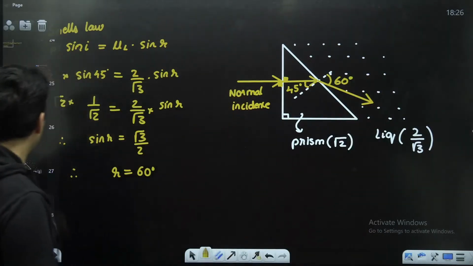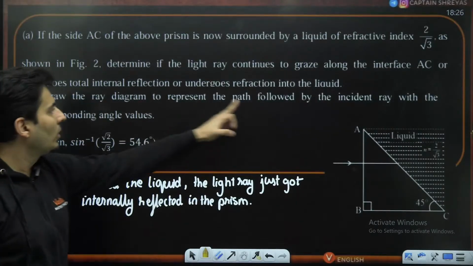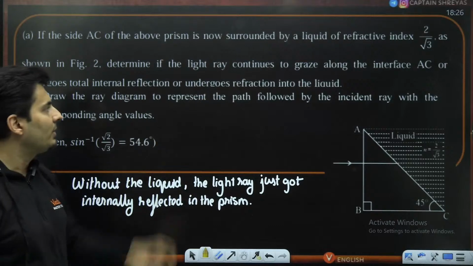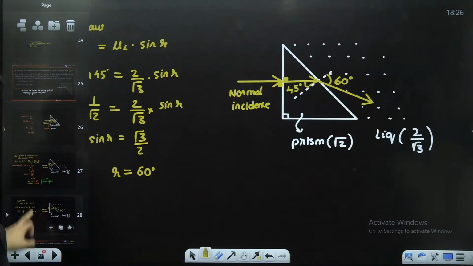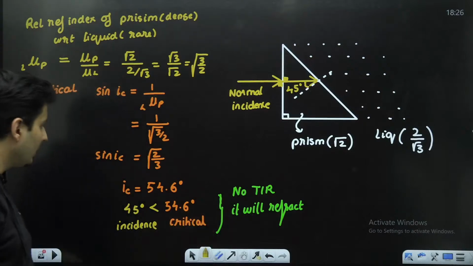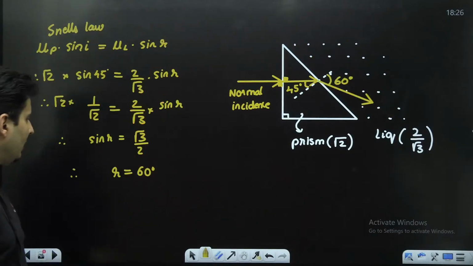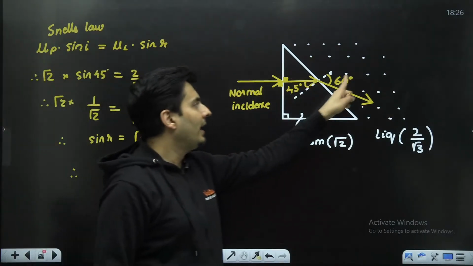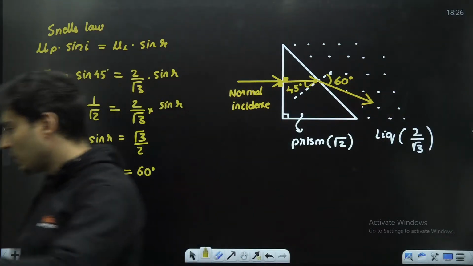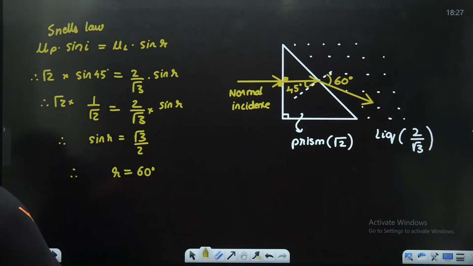And I think in the question we also had to show the path, draw the ray diagram, and find out what happens. So we have proved that the light will not internally reflect, it will refract. That's one thing, you have to highlight it. And second thing, it will refract at 60 degrees, and show this diagram, you will get full marks. Is that okay? Very good.